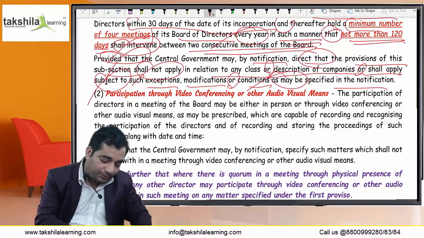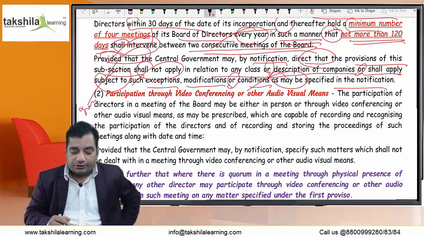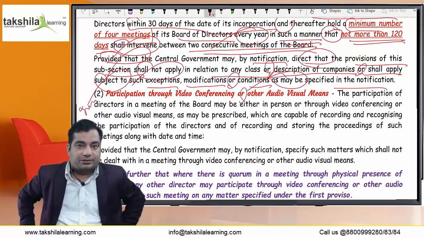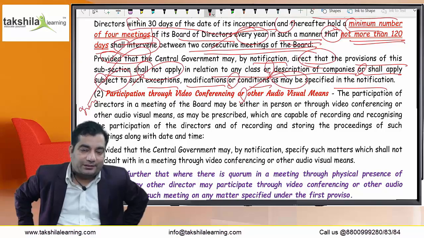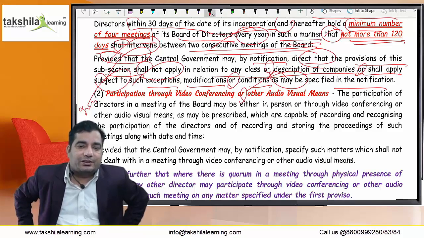Next is a very important point. Participation through video conferencing or other audio visual means. Directors may also attend the board meeting by way of audiovisual means or video conferencing. Okay. Now it is modern India. This is a digital India. Everybody is using mobile. Everybody is using laptops, computers, internet.